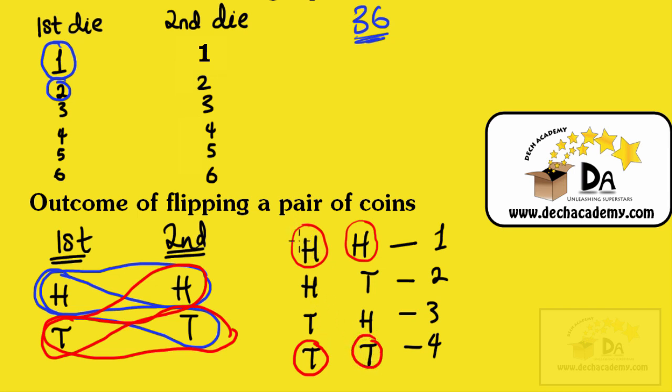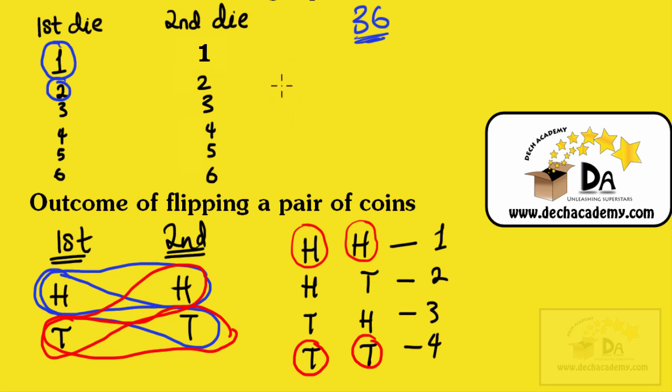So when you flip the two coins, the outcomes for each of the two coins are not mutually exclusive. You'll find out that in fact they are independent of each other. We're going to look at independent events shortly. But the key thing I'm trying to stress here is that when you're flipping two coins or tossing a pair of dice, the outcomes on each of the dice or on each of the coins are not mutually exclusive.